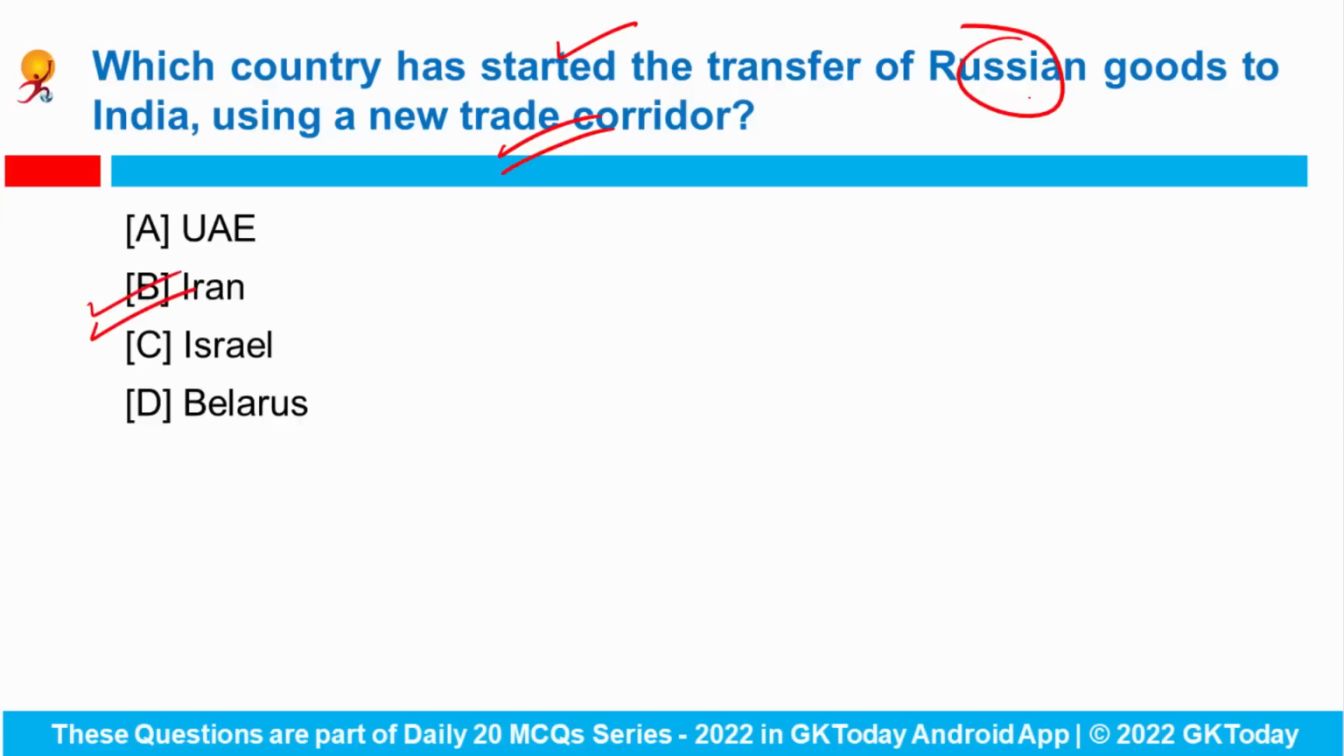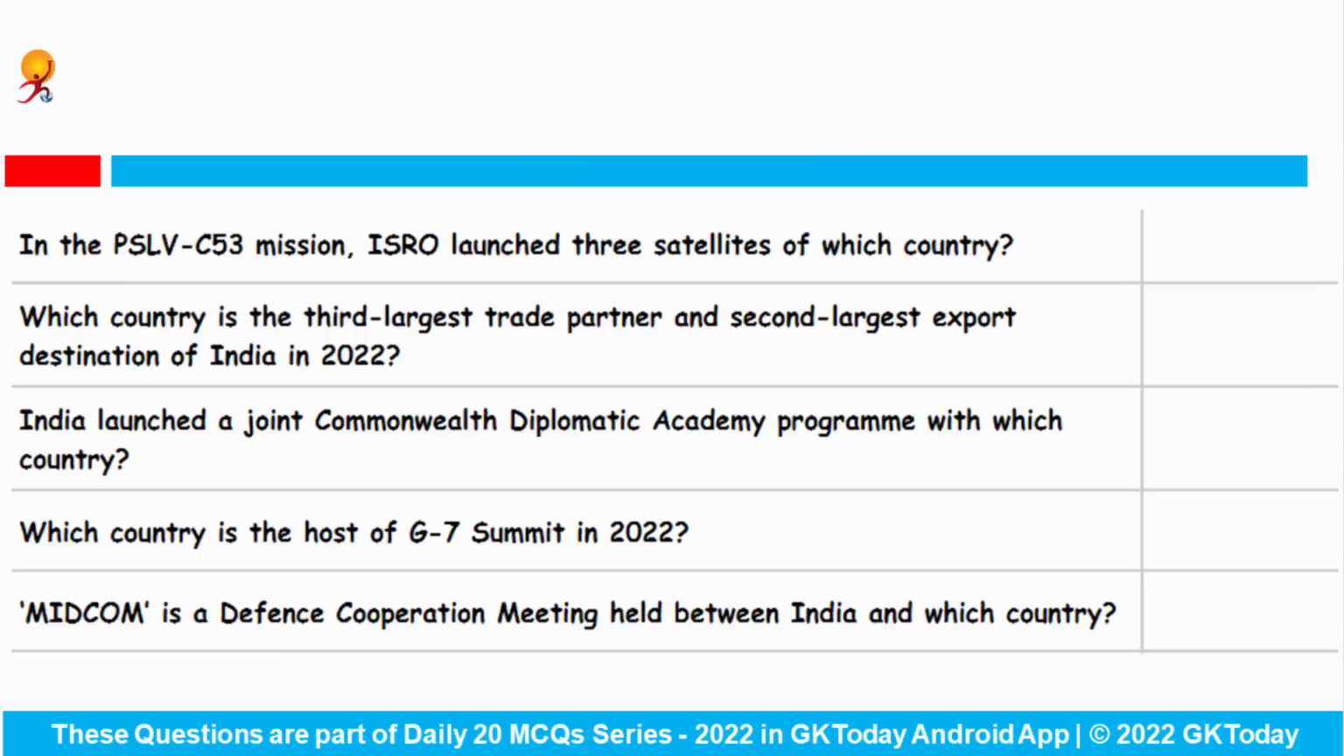So Iran's state-run shipping company has started its first transfer of Russian goods to India using a new trade corridor. And the route grants India easy access to a region stretching from North Europe to the mineral-rich Central Asia by bypassing Pakistan. And this 7,200 kilometers long multimodal transportation corridor via Iran is also expected to boost Russia-India bilateral trade. Okay. Let's see some of the important international current affairs.